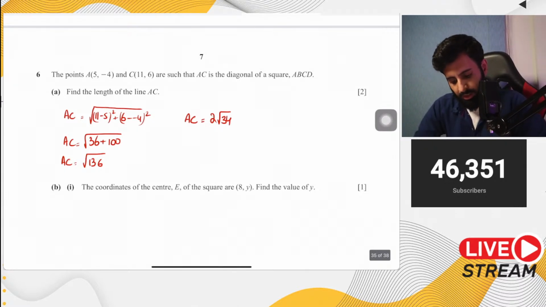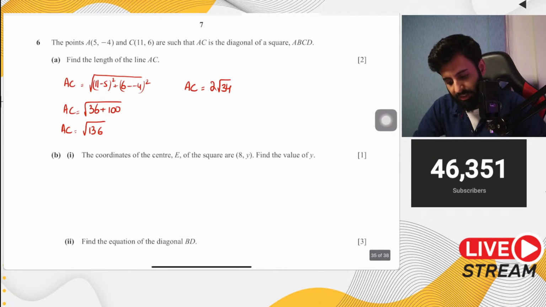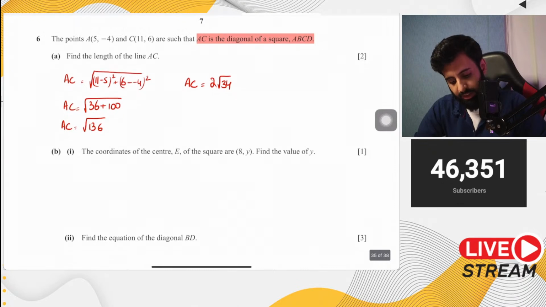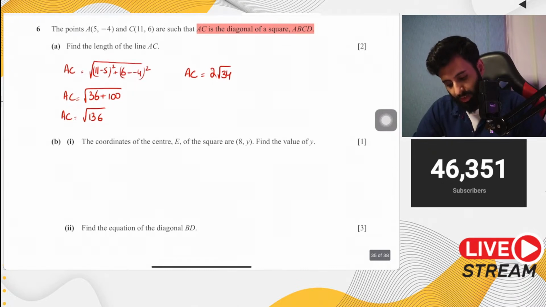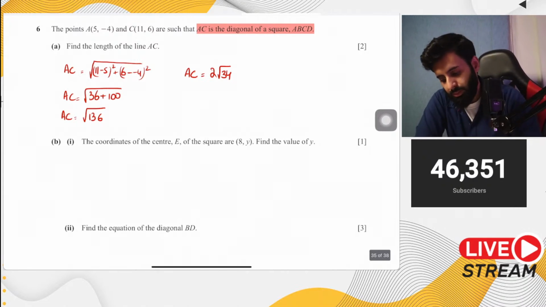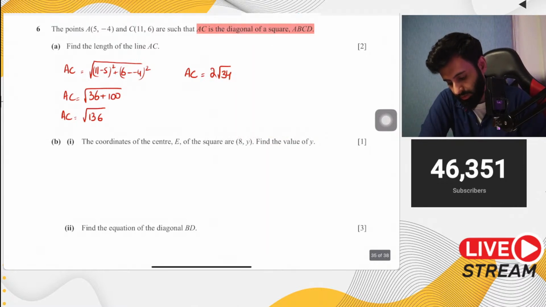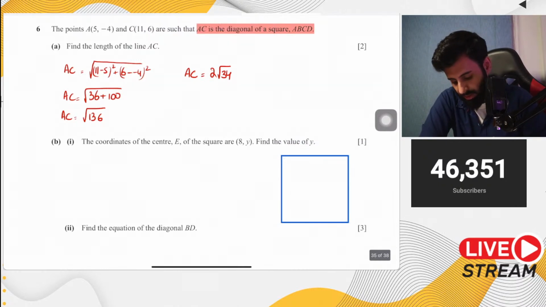Then it says, acha, don't forget that AC is the diagonal of a square ABCD. Then it says the coordinates of the center E of the square are 8 comma y. Find the value of y. Basically understand what a square looks like. If this is a square, then your center is basically the midpoint of the endpoints of the diagonal. Or in other words, you can say that the diagonals intersect at the midpoint.